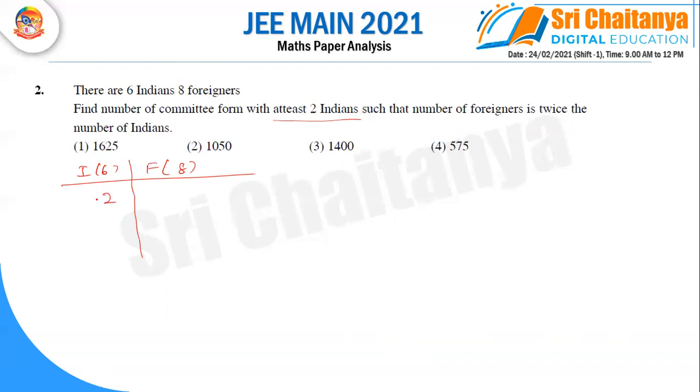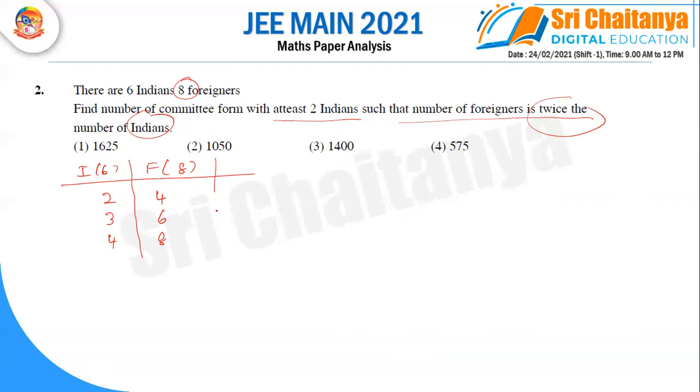If I am taking 2 Indians, they are saying the number of foreigners is twice the number of Indians. That means if I'm taking Indians as 2, twice the number of 2 means 2 2s are 4. If it is 3, 3 2s are 6. If it is 4, 4 2s are 8. But you should observe, you can't write 5, because 5 2s are 10, but there are only 8 foreigners, so you should not take more than 4.